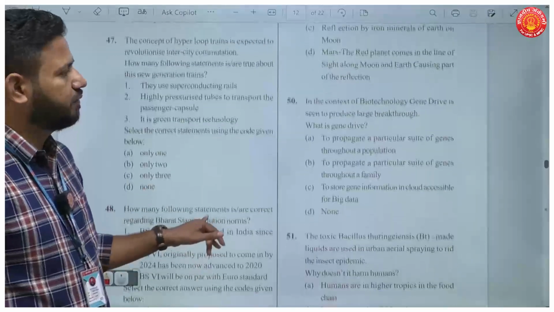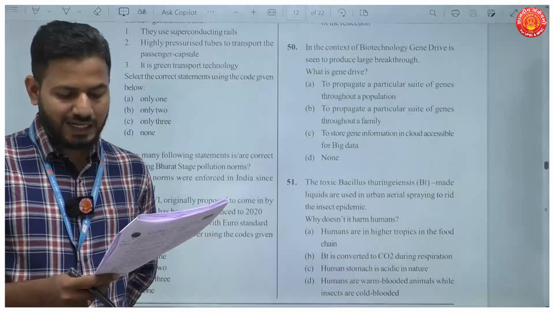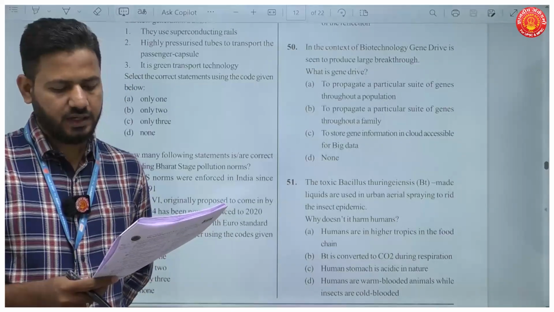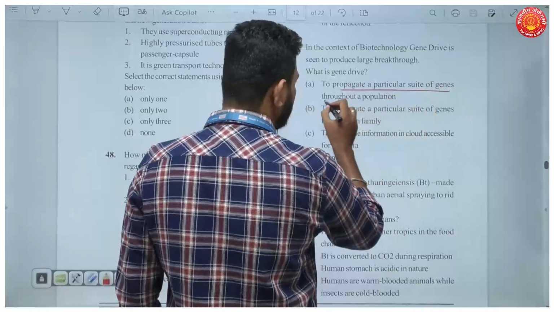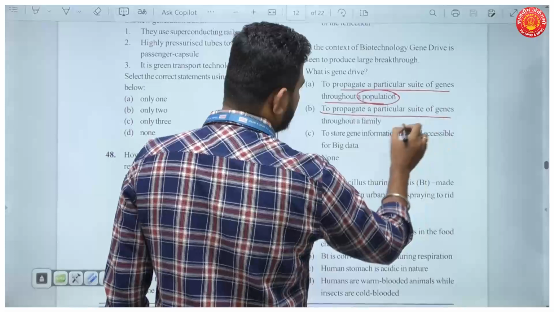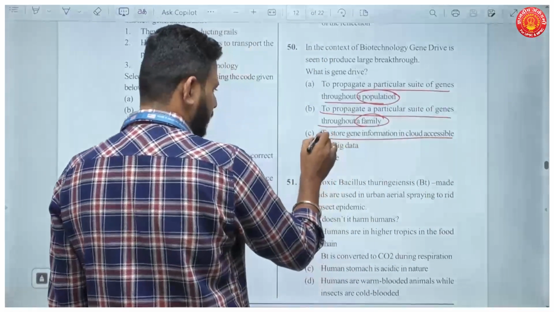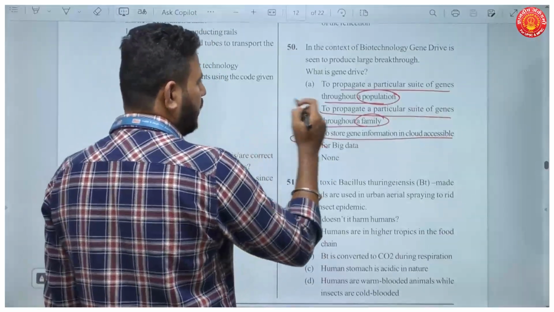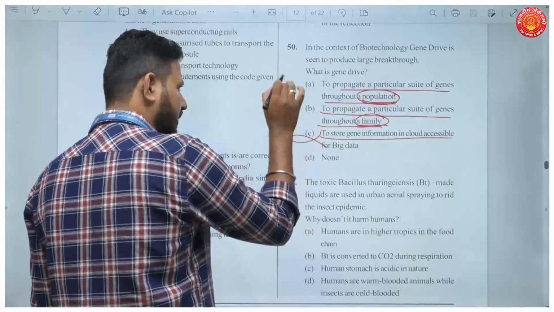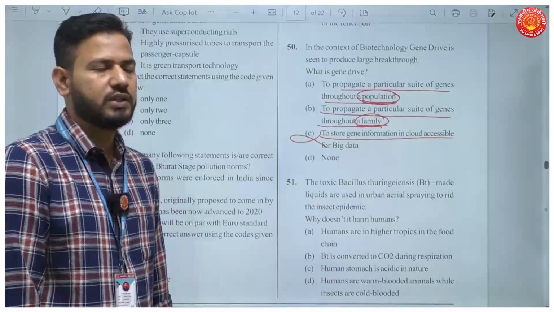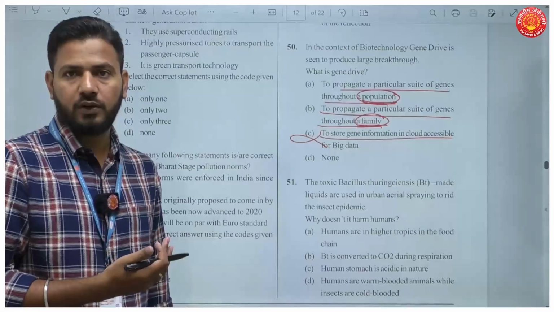Next question, in context of biotechnology, gene drive is seen to produce big breakthroughs. What is gene drive? Now see how options are created: to propagate a particular suite of genes through a population, to propagate a particular suite of genes through a family, and to store gene information in cloud accessible for big data. This is incorrect. Now what is more correct? Is it through population or a family? So this particular technology, gene drive, was in news because we were genetically modifying mosquitoes to get rid of malaria or diseases like malaria.